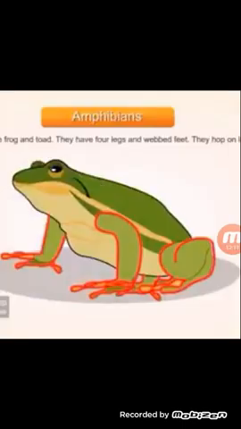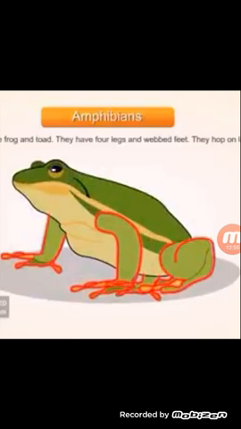Here is a picture of frog. Frog has a short squat body and moist skin. Squat body means they fold their legs, both the limbs, front limbs and the back limbs, and sit on them. This posture of sitting is called squat body. And moist skin. Their skin is moist because they mostly stay in water. It has long hind legs that help in leaping. While leaping, they stretch and bend their limbs, so they use these limbs to leap.